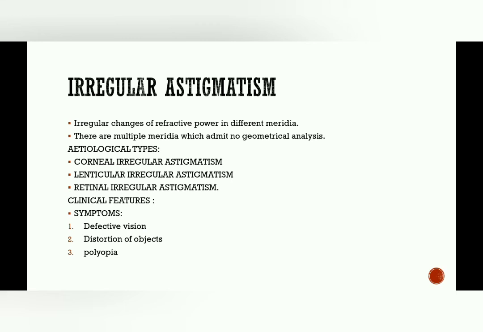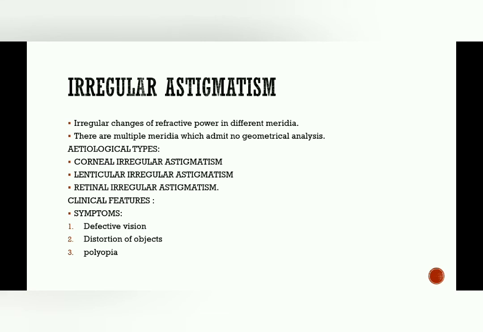These irregularities are not because of any geometrical changes, but because of any disease. The patient is having some kind of disease and that causes these kinds of changes, then it is considered under irregular astigmatism.